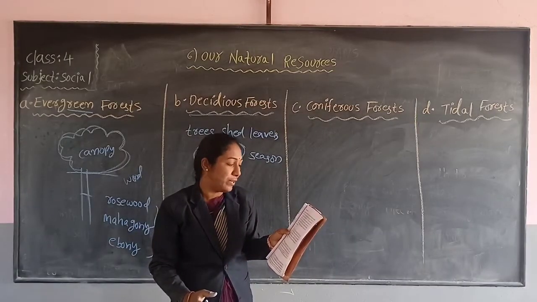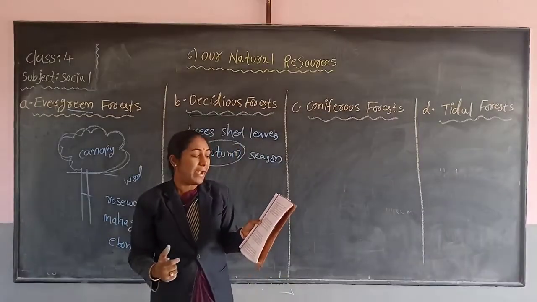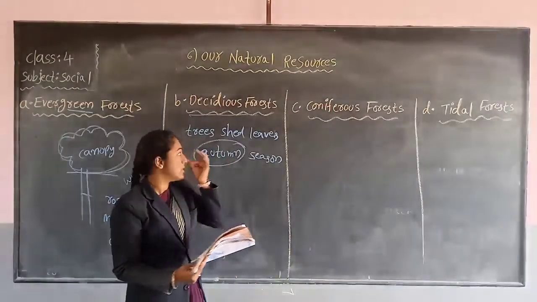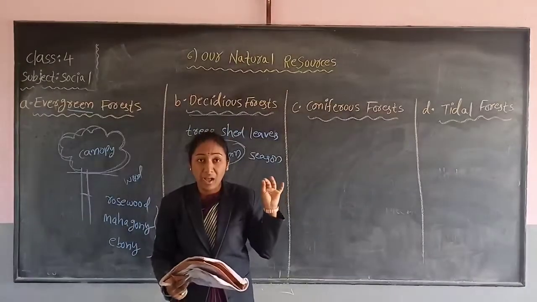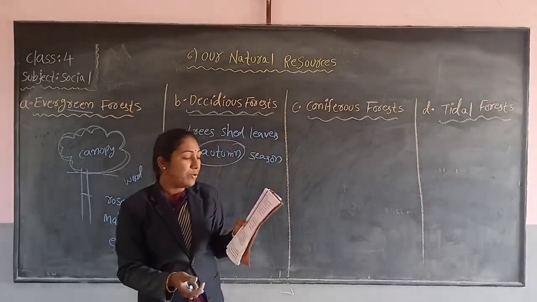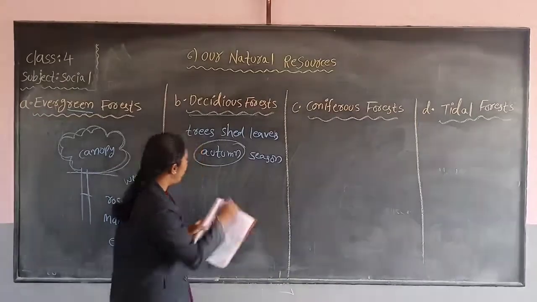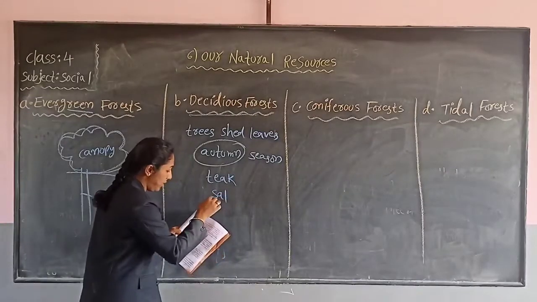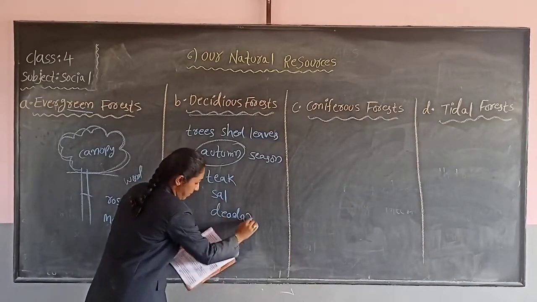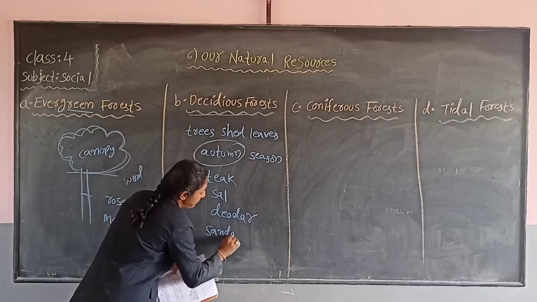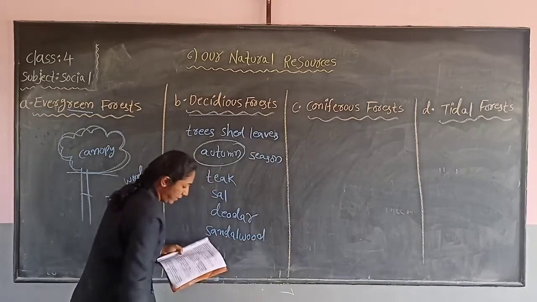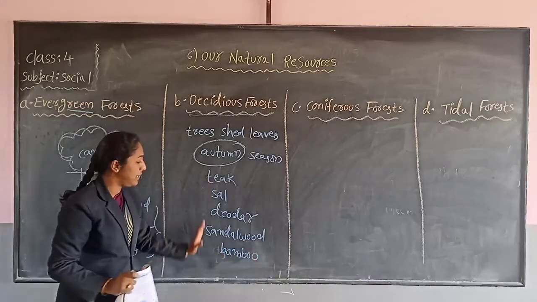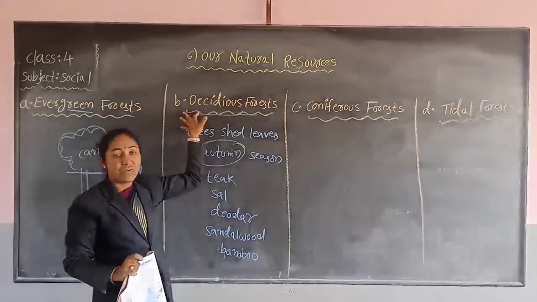This type of forests are found in places with hot climate and annual rainfall between 100 centimeters and 200 centimeters. These deciduous forests also grow in the hot climate. The important trees found in these forests are teak, sal, deodar, sandalwood and bamboo. These types of trees grow in the deciduous forest.